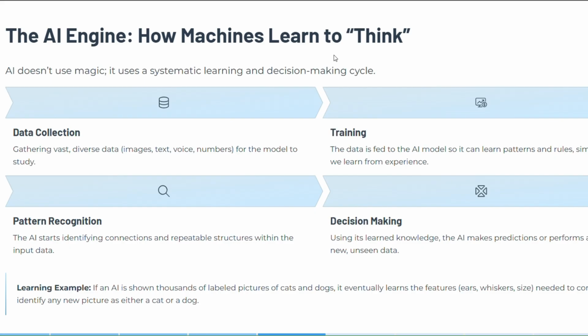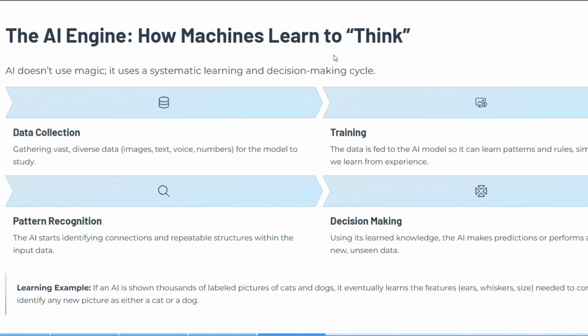The next part is pattern recognition. In pattern recognition, the AI starts identifying connections and repeatable structures within the input data. This is how pattern recognition looks. And the very next part is decision making. In decision making, using its learned knowledge, the AI makes predictions or performs actions on new, unseen data.